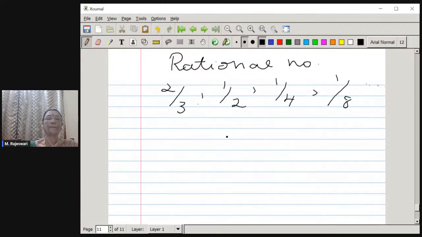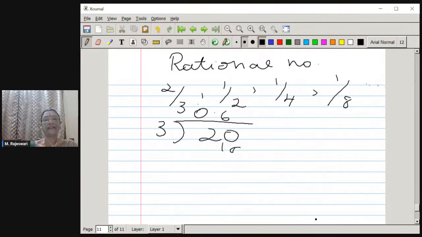So now rational number 2 by 3 means the number 3 is to divide 2. Okay, so we all know the fact that it is a bigger number and a smaller number, so we are not going to get a whole number as the answer. Therefore we can't divide, you are just putting a 0. 0 times only it can divide, and keep a point here and proceed, and then with a 0, you will get 18, and it is going to be continued like this. You will get 0.6666, etc. Okay, this is one type of decimal representation of 2 by 3.